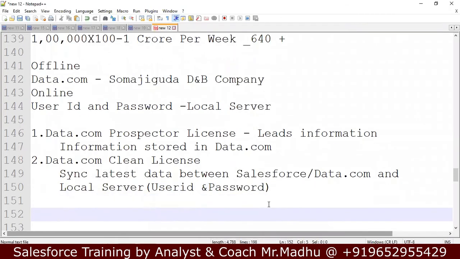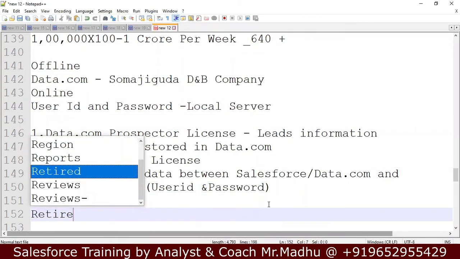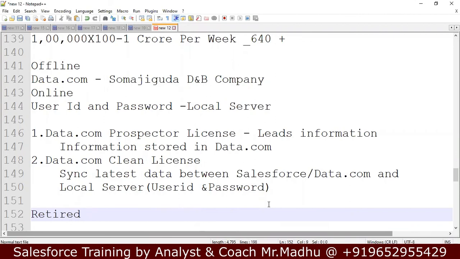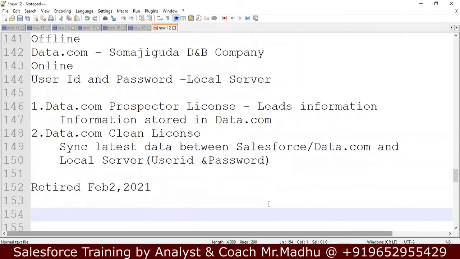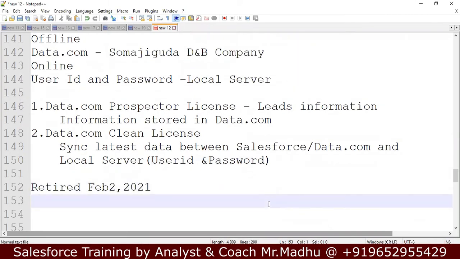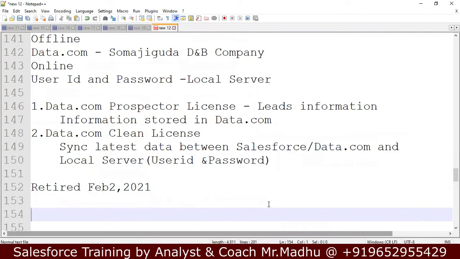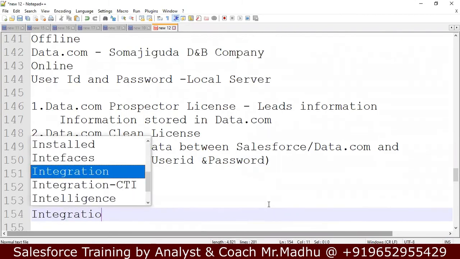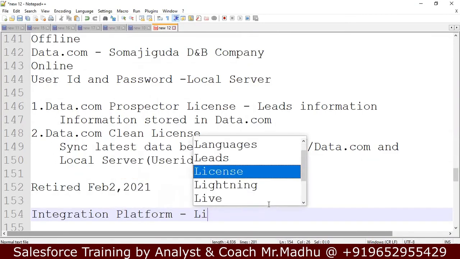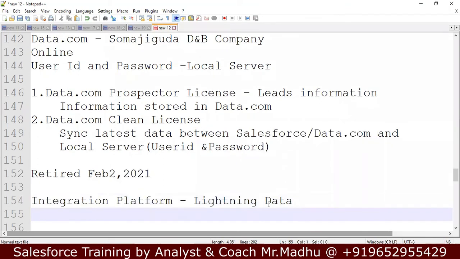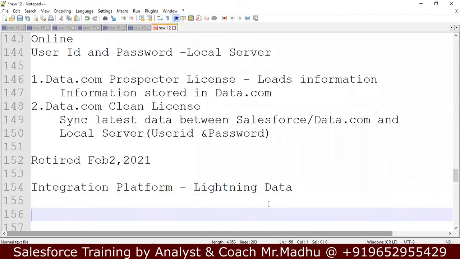But this data.com, they have retired. They retired this database on February 2nd, 2021. From that day, it is not available. What they did was create one integration platform. In that integration platform, called Lightning Data, they made available one application, that is DNB Hoover app.